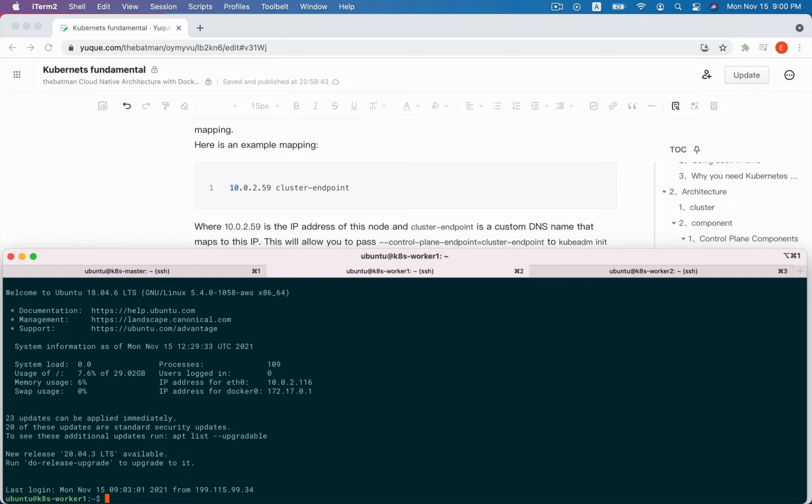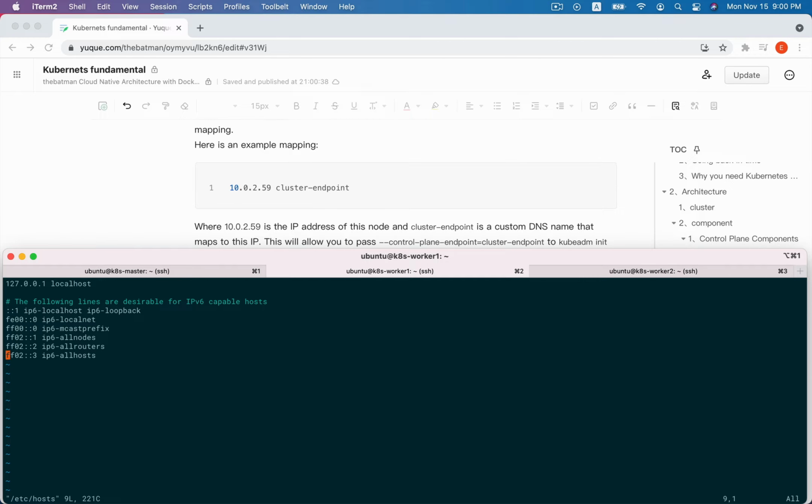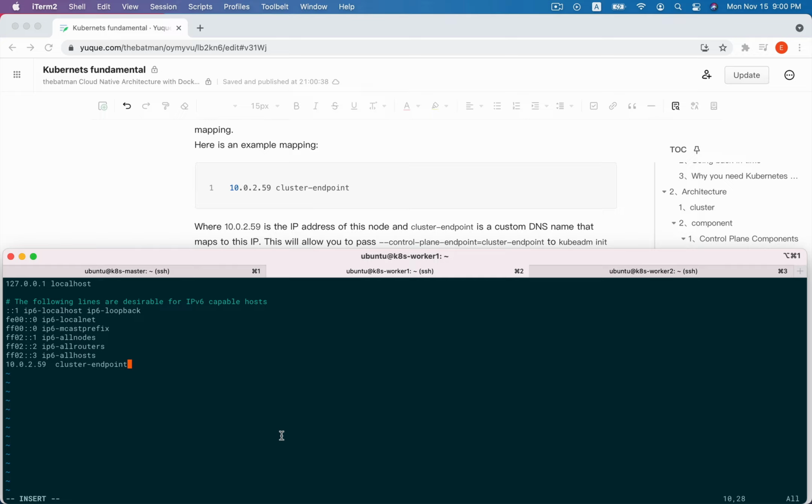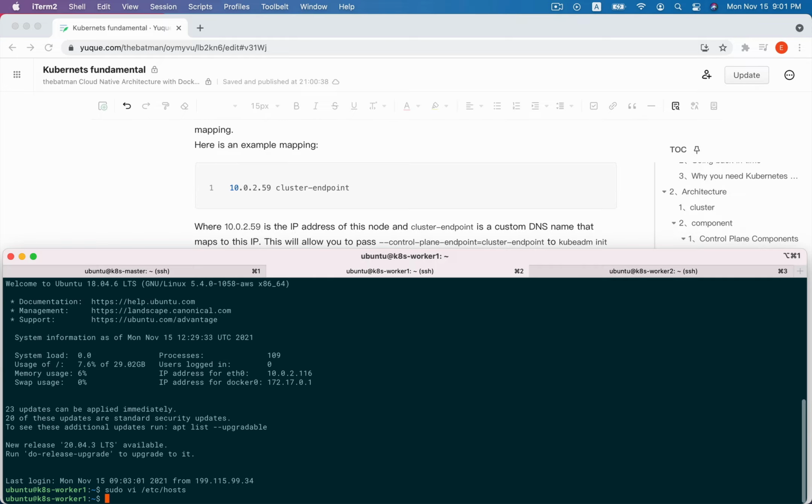And in the worker nodes, we should do the same. I copy this here, Ctrl V, and :wq to save and quit.